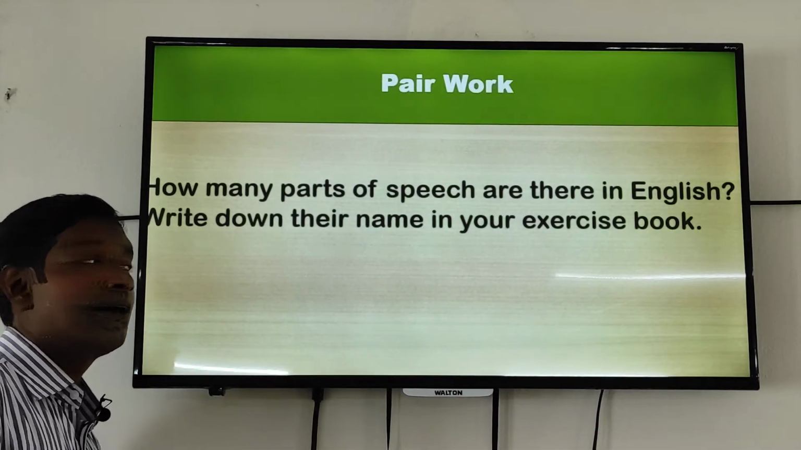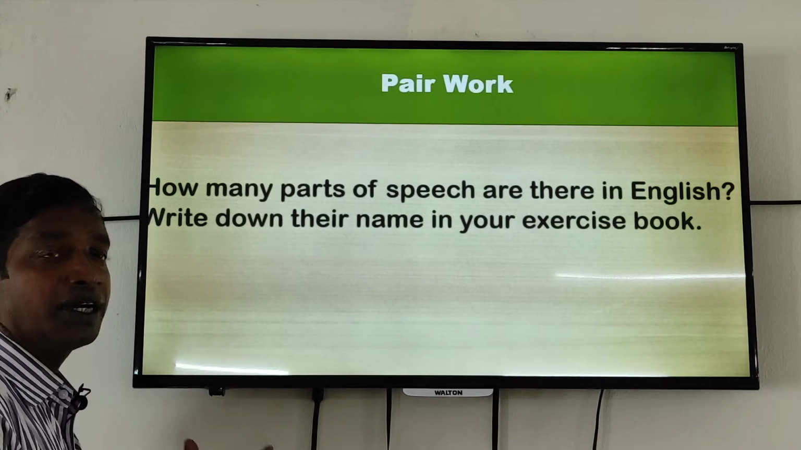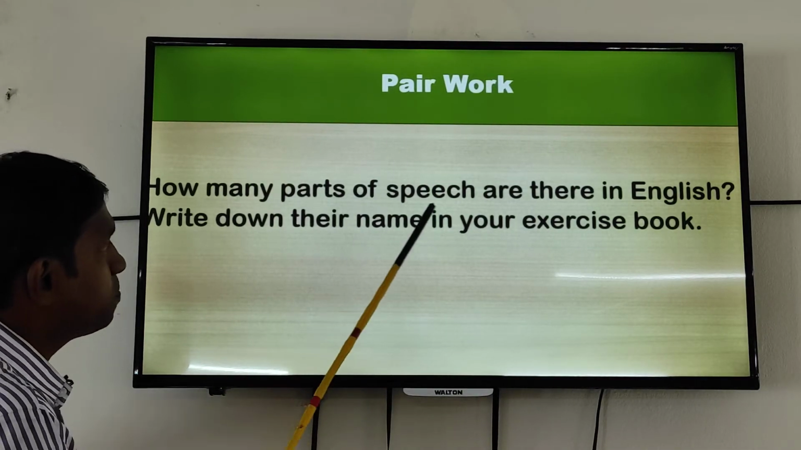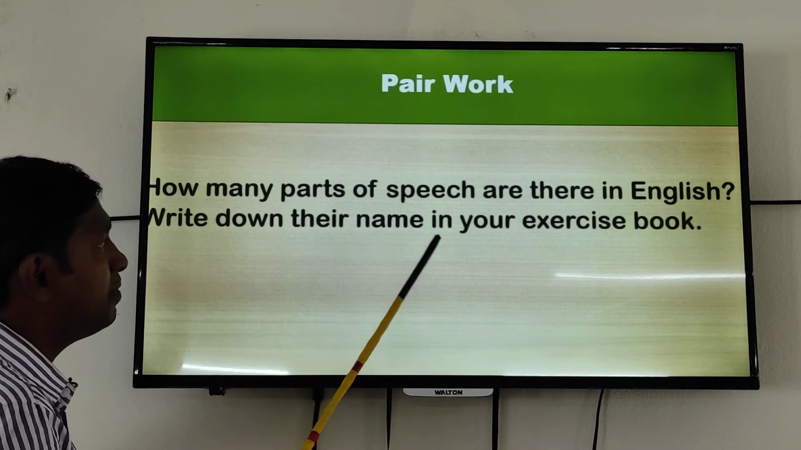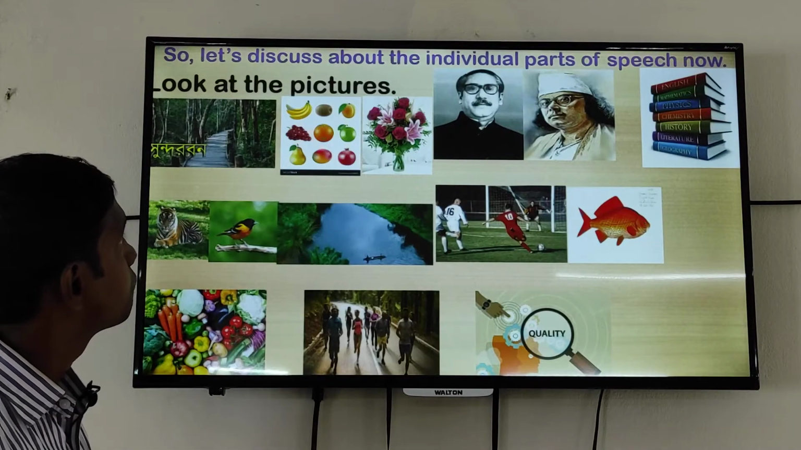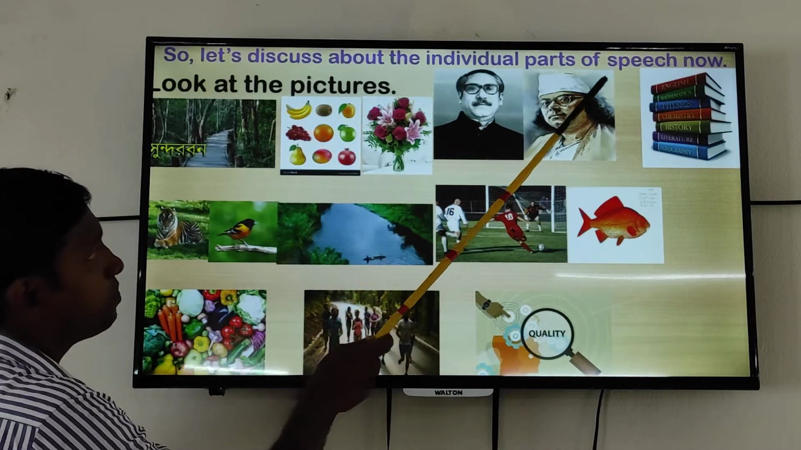Dear students, after finishing this portion, you will write down in your notebooks only 2 answers. How many parts of speech are there in English? 8. And write down their names in your exercise book. Next, look at the picture. Let's discuss the individual parts of speech now.